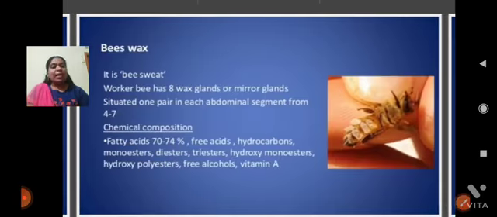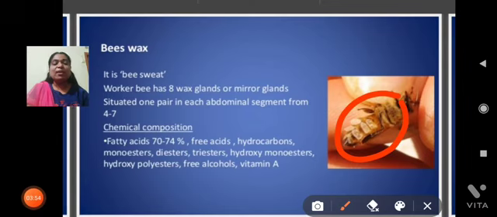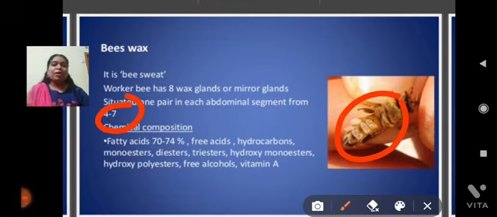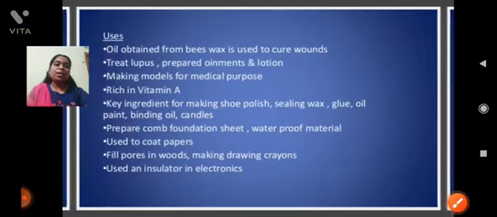Wax. Honeybees produce wax also, because their body has segments. In this picture you can observe that the honeybee has beeswax in the 4th to 7th abdominal segments. The segments that produce beeswax also have economic importance.